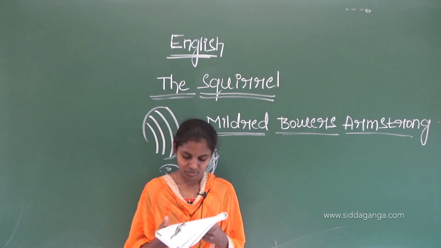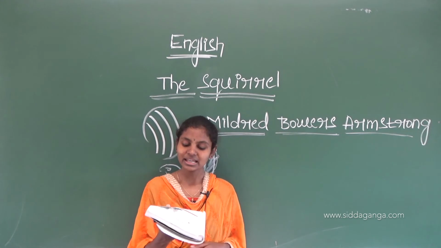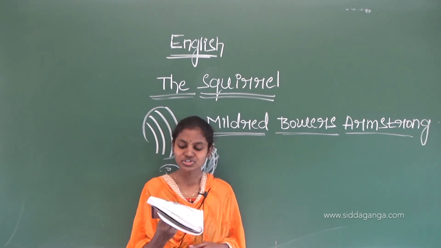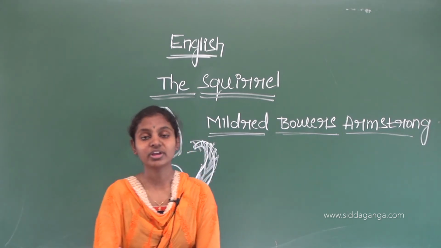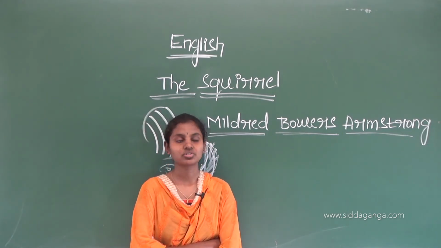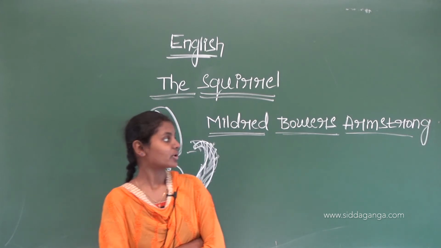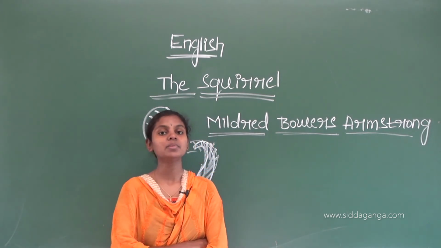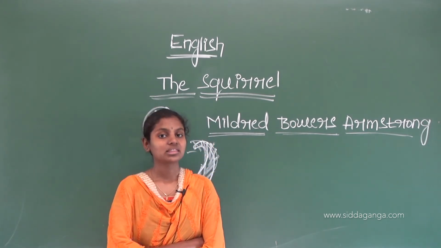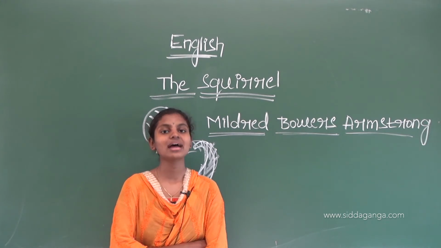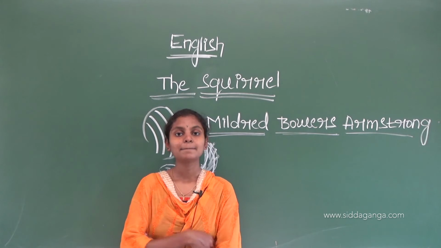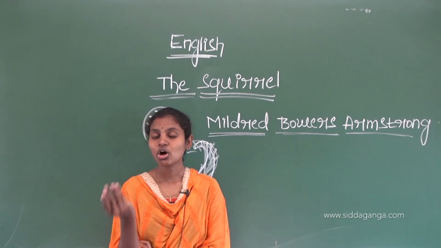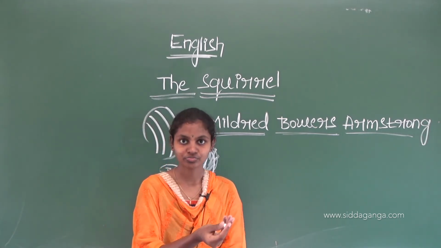Okay, and the third one, he liked to tease and play. Who is teasing whom? How? So in the poem, Mildred Bowers Armstrong is the poet of this poem. She tells that the squirrel loves to tease and play with. So the question is, play with whom or tease whom?